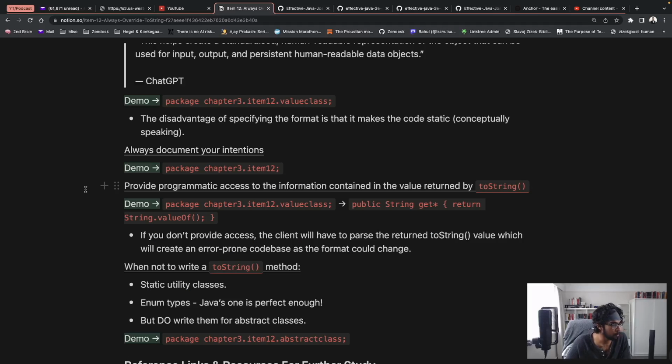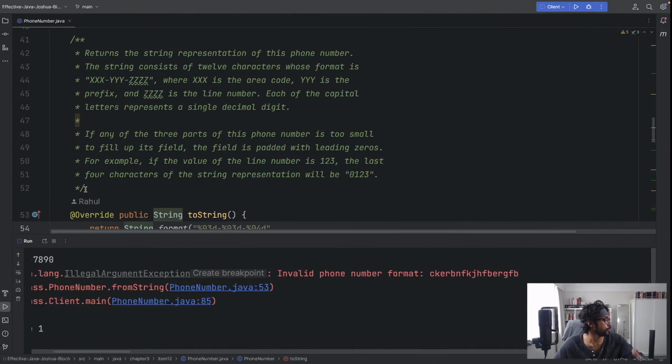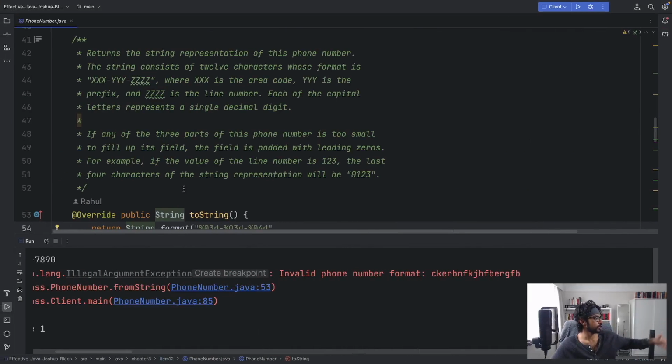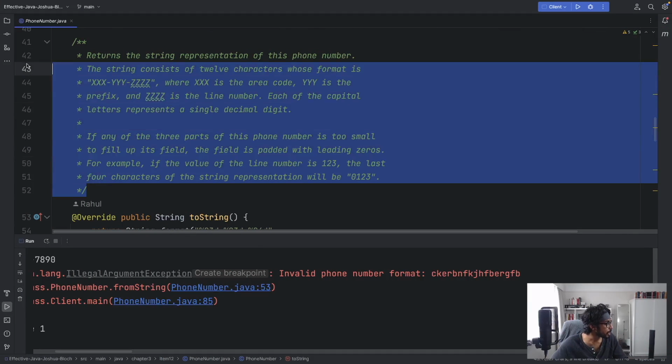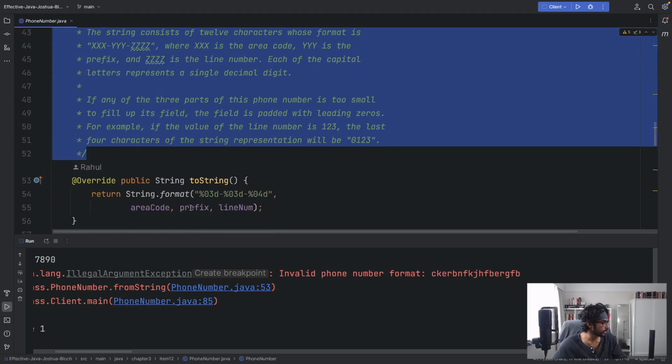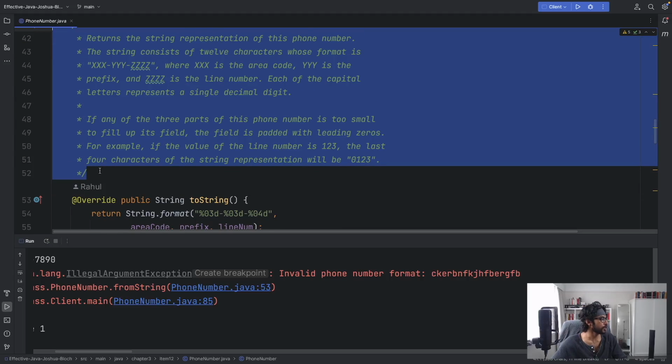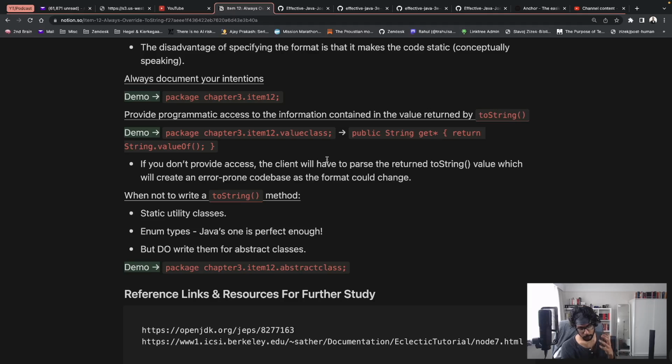So it's always important to over-communicate why you're doing what you're doing in your ToString method, which you'll see again in the example Joshua Bloch has provided. He has clearly documented what this ToString method does and why he's doing so, apropos the format. Of course, another important point to make this code more usable is to provide programmatic access to the information contained in the value returned by ToString.